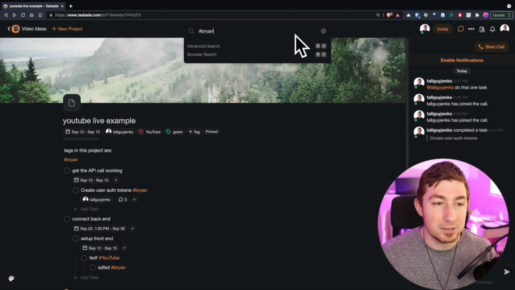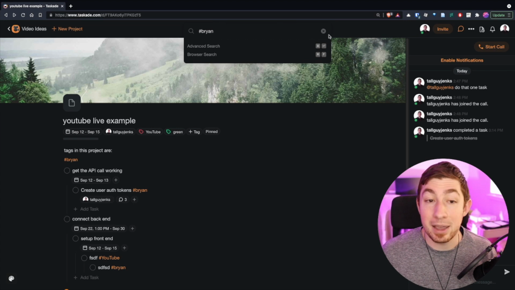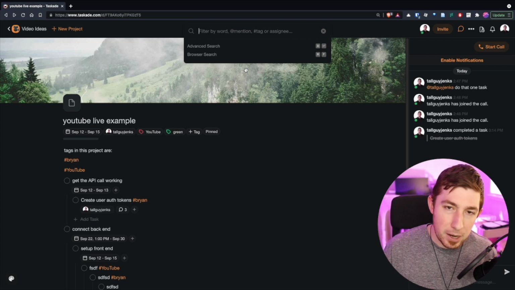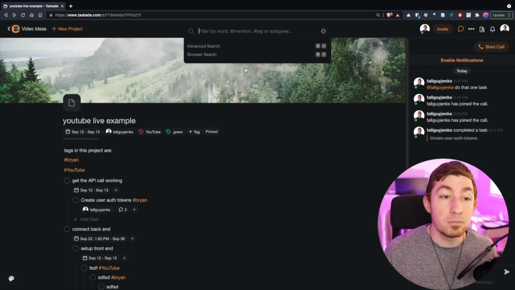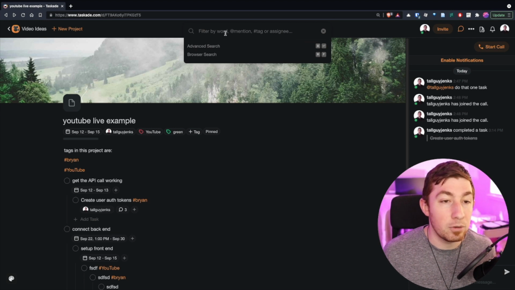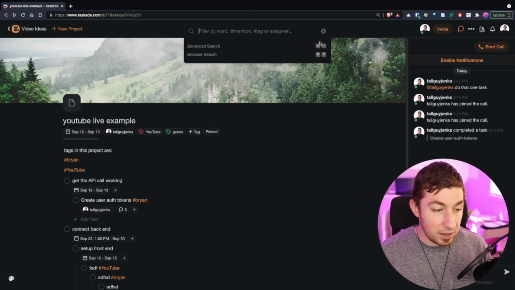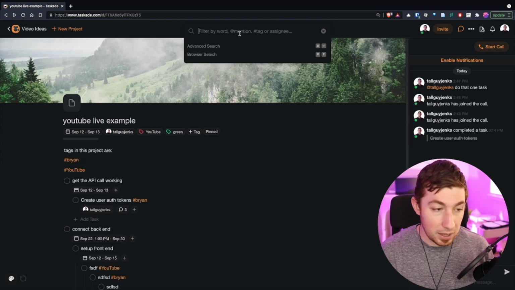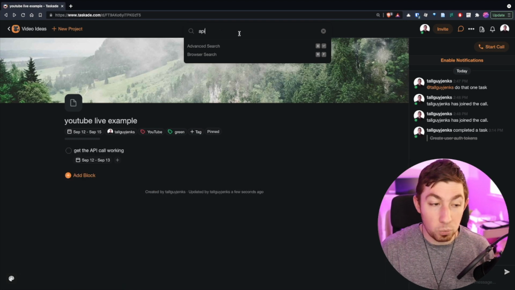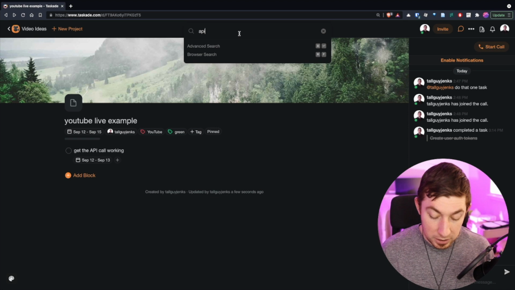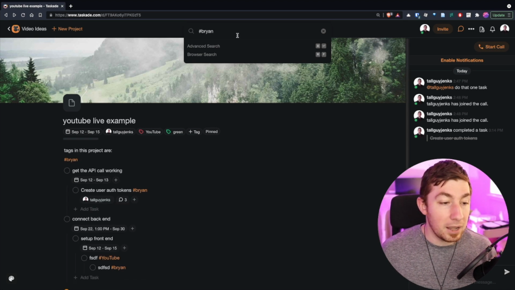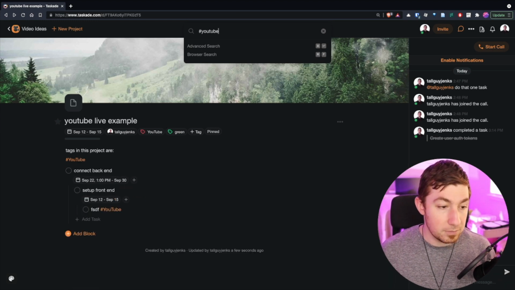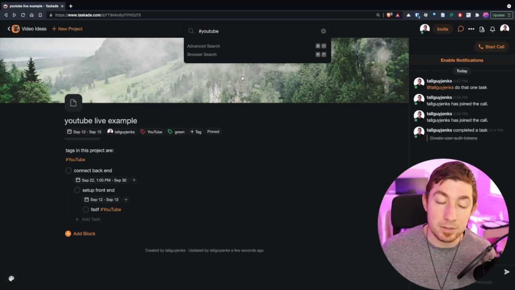Now we can also access this menu just by doing Command F. If I did Command F, just like a browser search, Taskade actually takes over that operation first and is searching for anything, either an at mention, a tag, a word, an assignee. So I could say, tall guy. Okay, my name on here, tall guy Jenks, it's assigned to me. Okay, well, let's talk about API. Okay, there's the word API. It got popped up by the search. Okay, I'm going to look for hashtag Bryan, and now there we go. Everything's filtered by hashtag Bryan. YouTube. It actually finds it. Case insensitive. That's also really useful.